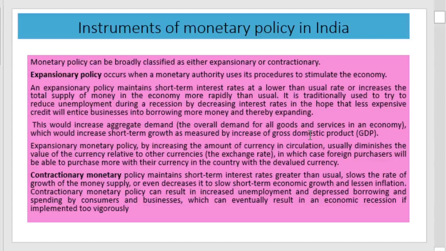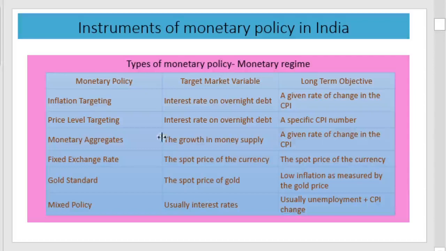Expansionary policy is used if deflation prevails, that is, when the economy needs more money supply or more income to improve growth. Then the expansionary policy is a stimulus package. And contractionary policy is used during inflation to reduce the money supply in the economy and thereby reduce the adverse effect of inflation in the economy.